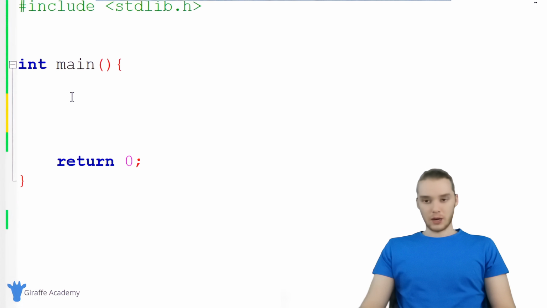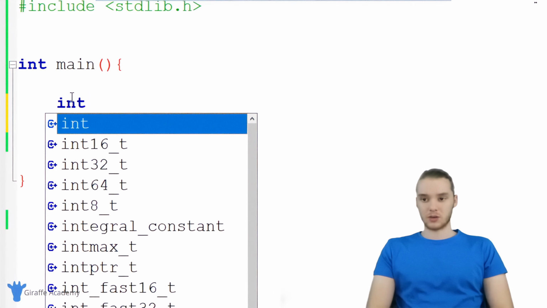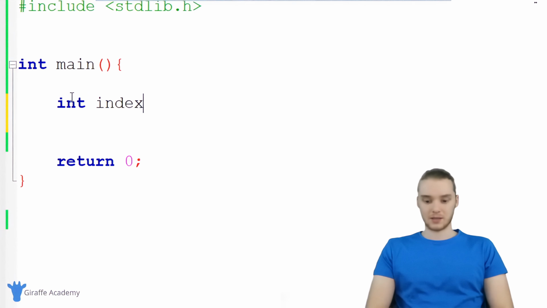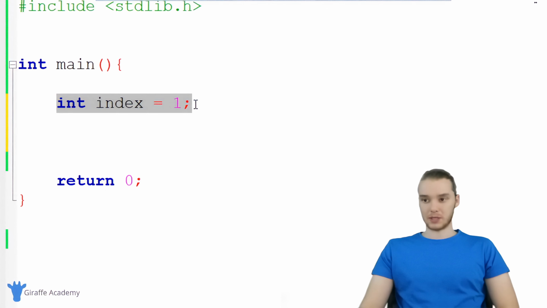The first thing I want to do, and this isn't directly related to creating a while loop, is create an integer. I'm just going to create an integer called index, and I'm going to set it equal to 1. Now I want to create a while loop, and you guys will see where this index comes into play.